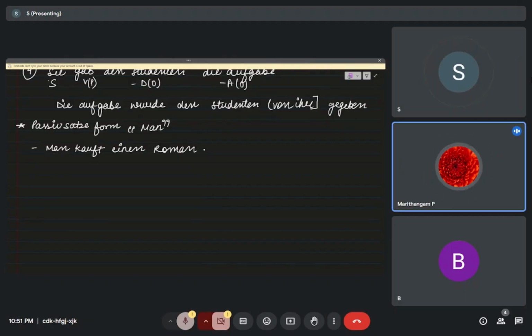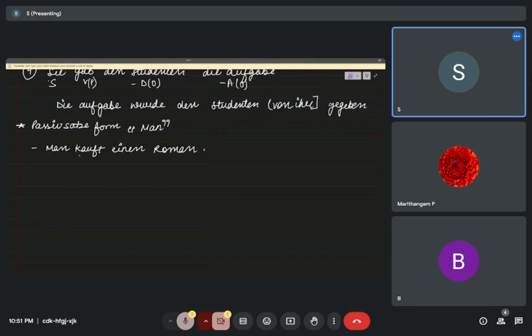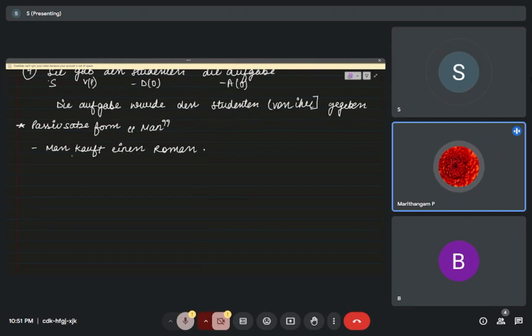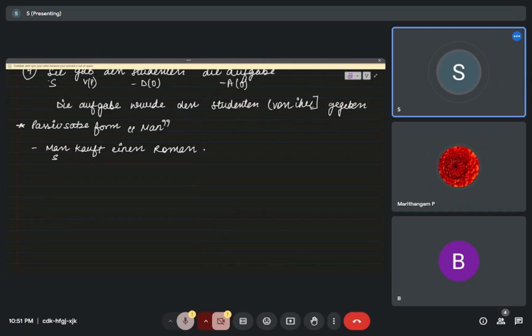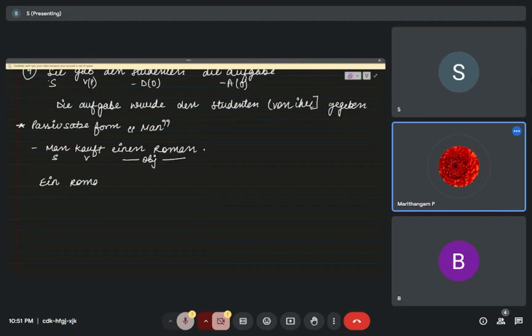Man is the subject, kauft is the verb, and einen Roman is the object, which is accusative. Now it will be ein Roman.